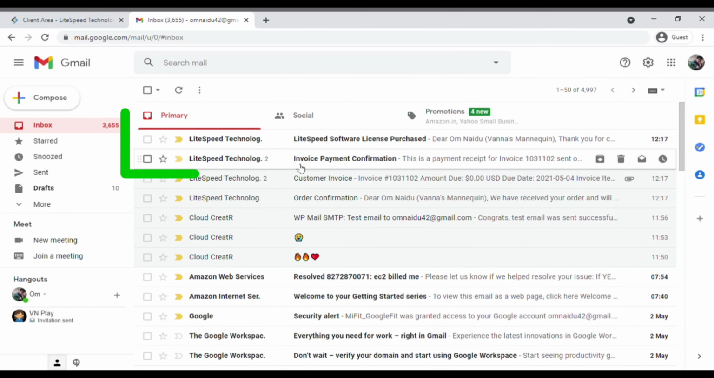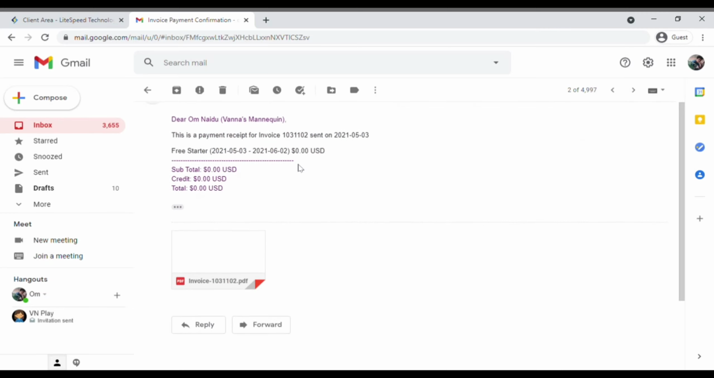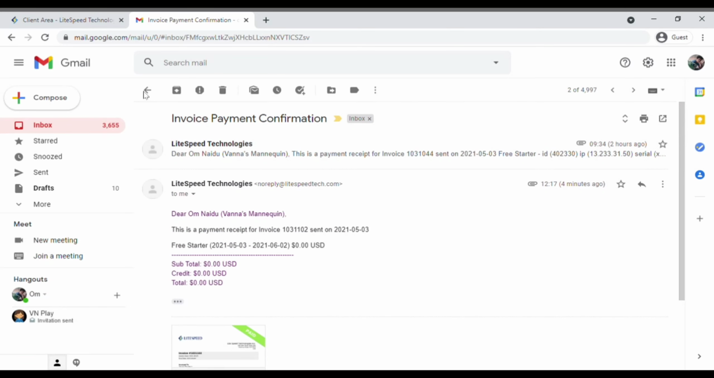And after activating your plan successfully, you will get 2 more emails which are very important. The first one is the invoice payment confirmation, which will be in the paid status.